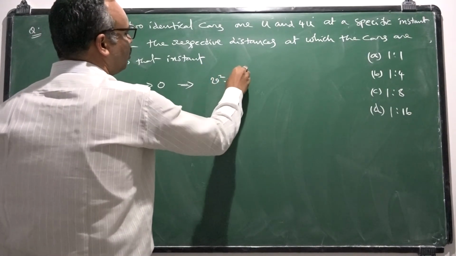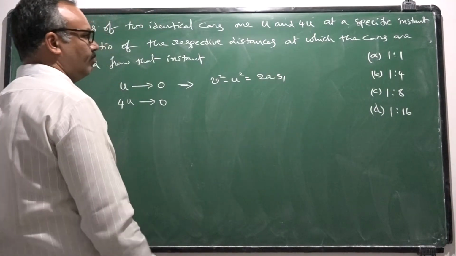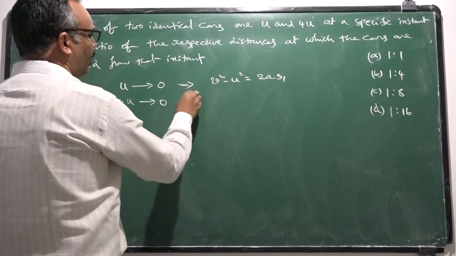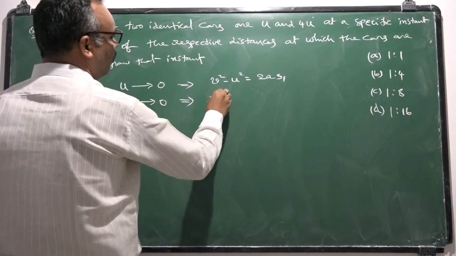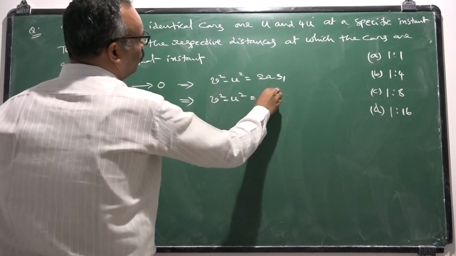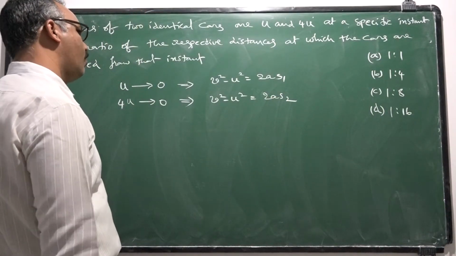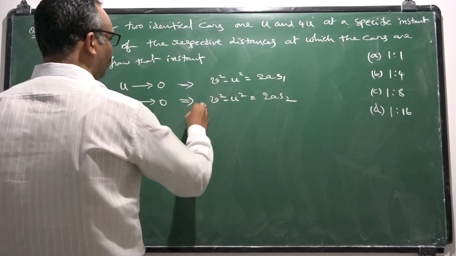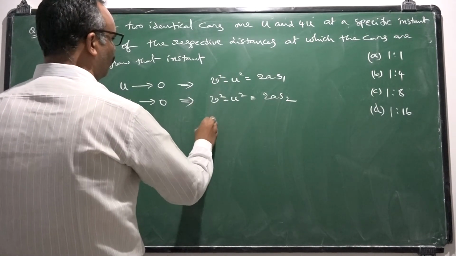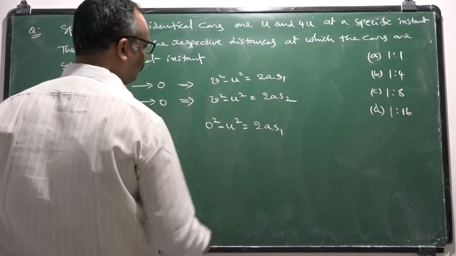v square minus u square is equal to 2as1. Then for second car, again v square minus u square is equal to 2as2. So this equation will become 0 square minus u square is equal to 2as1.